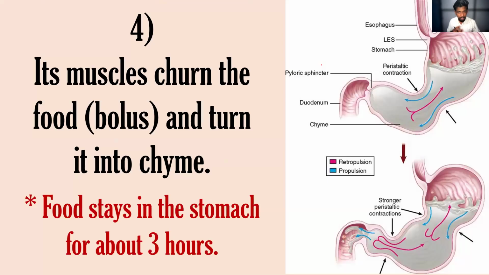And the fourth one: if the food is in my hand, that will be named food. After the food enters the buccal cavity, we name that bolus. So when I have the apple in my hand, that is food. After entering the buccal cavity, that is called bolus. The bolus moves through the esophagus and reaches the stomach. After reaching the stomach, the bolus will be named chyme.